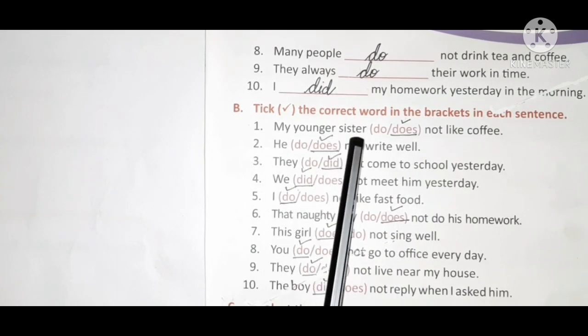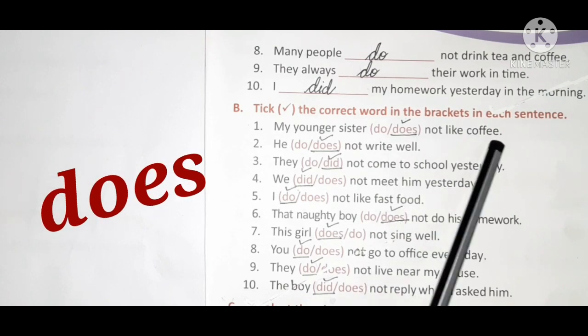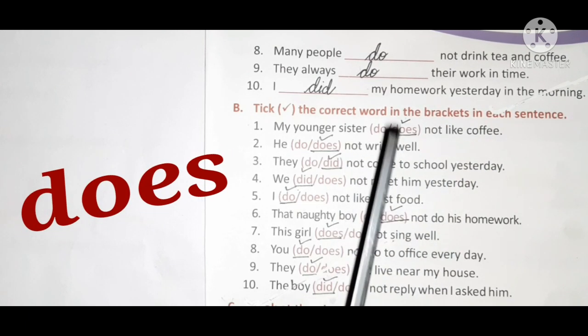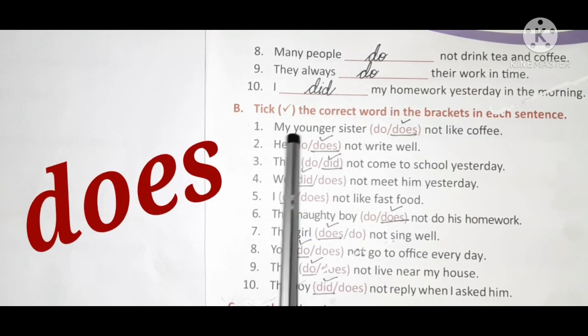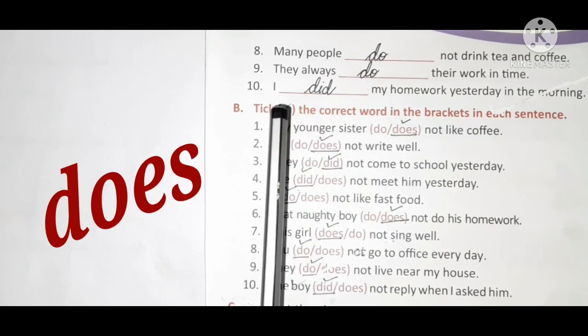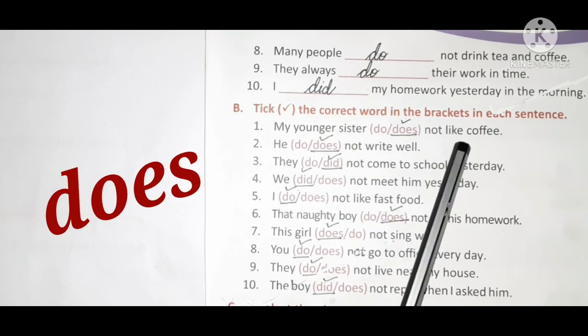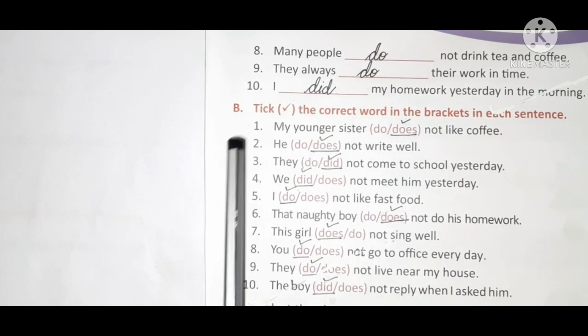1. My younger sister does not like coffee. So what will come here, children? Does. Which is the correct one? Does. Why does? Because it is about one sister, my younger sister. So does will come.